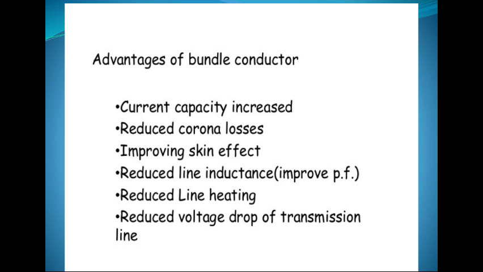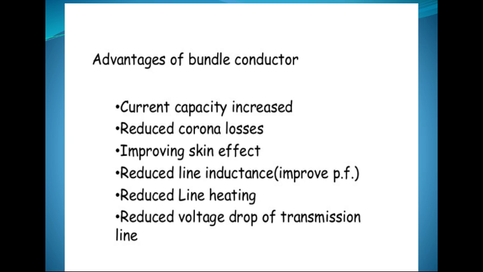Third is improving skin effect. What is the skin effect? According to skin effect, resistance of an AC line is 1.5 times the resistance offered by the conductor in DC supply.